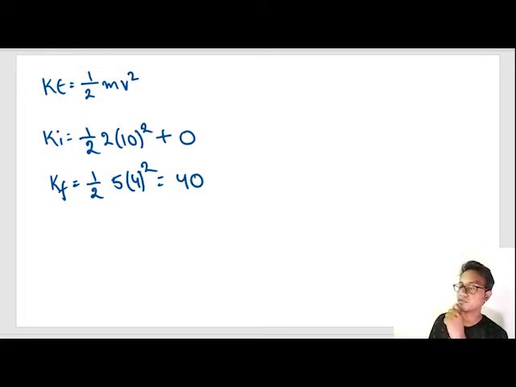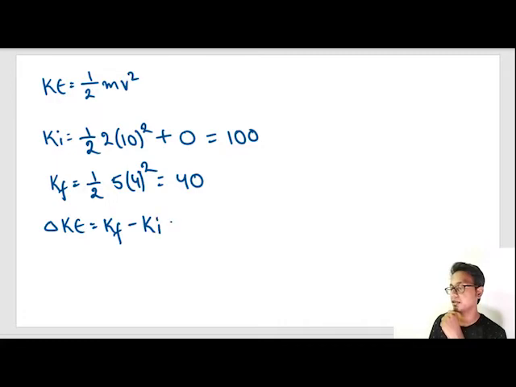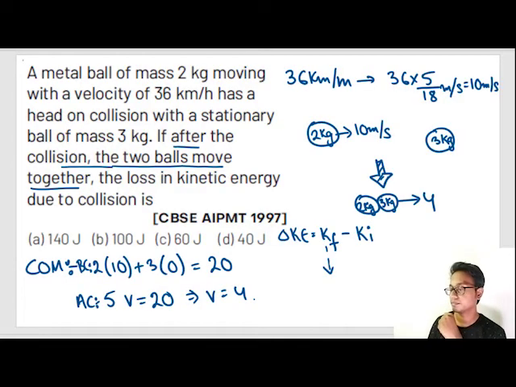4 4s are 16. 16 divided by 2 is 8. 8 into 5 is 40. And the initial is half of 2 into 100, which is 100. So we can clearly see the final kinetic energy of the total system is lesser than the initial kinetic energy of the total system. The change in kinetic energy is K final minus K initial, or 100 minus 40. You already know the answer, and that is 60. So option number C is correct.